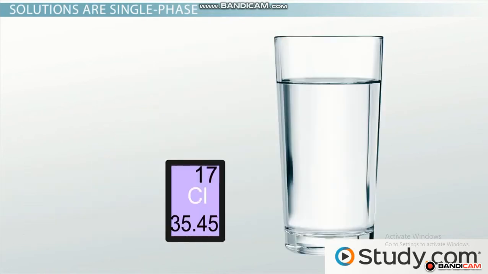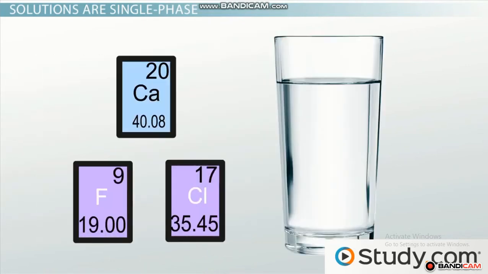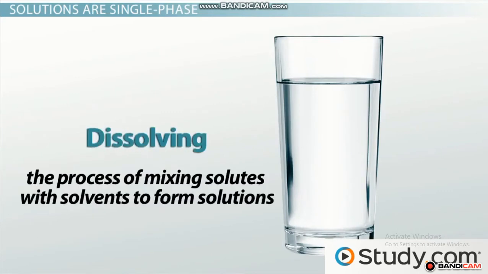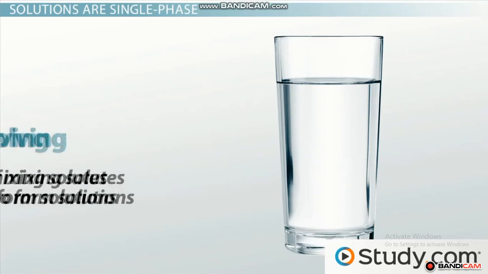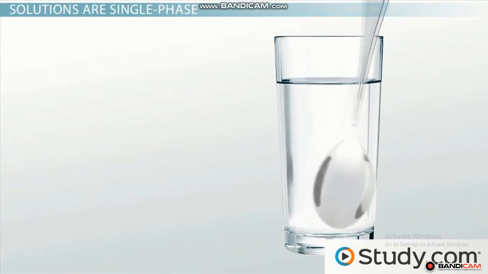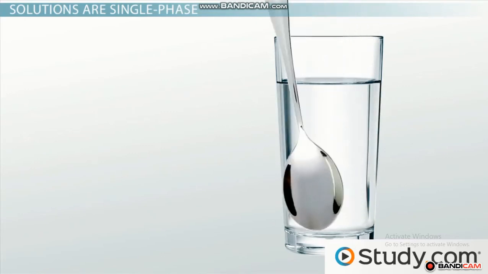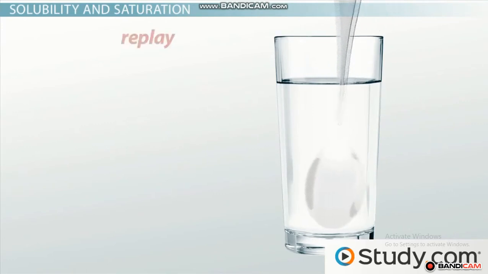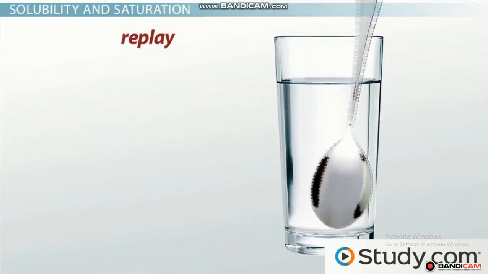The chlorine, fluoride, and calcium in your tap water are solutes, as is the salt in that glass of salt water. We call the process of mixing solutes with solvents to form solutions dissolving. Once those solutes dissolve completely into a solvent, a homogeneous mixture is formed and we get our solution. Salt and sugar dissolve pretty easily in water. It takes just a few minutes of stirring before your solution is completely mixed.